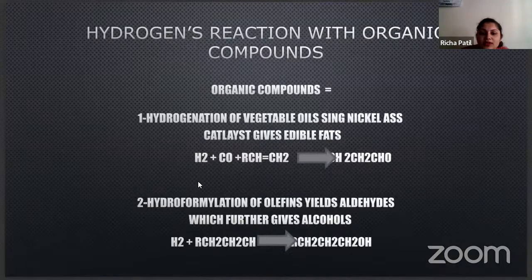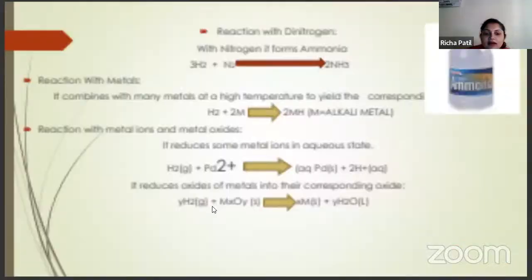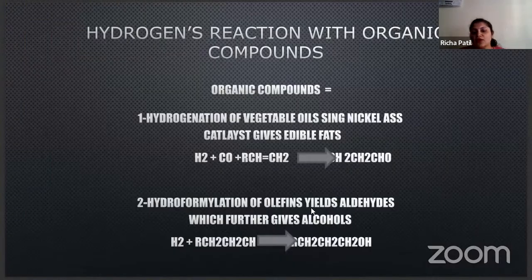Next is organic compounds. So hydrogenation of vegetable oils, where nickel is acting as a catalyst to give you edible fats. When you are undergoing hydrogenation, it means you are adding H2. When you have an unsaturated organic compound and you do hydrogenation on it, you get edible fats. Then hydroformylation of olefins yields aldehydes, which further give you alcohols.